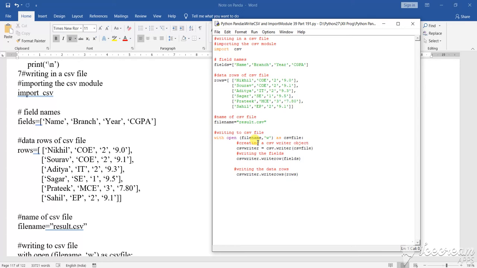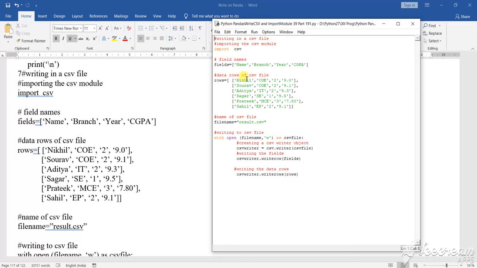How to see that I leave to you, because in all those previous programs I have opened the program in the read mode as well as the write mode. In the write mode you write the program, and in the read mode you will see it reads the program. Now see here, the fields are the name, branch, year, and CGPA.